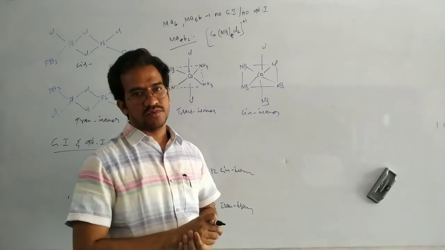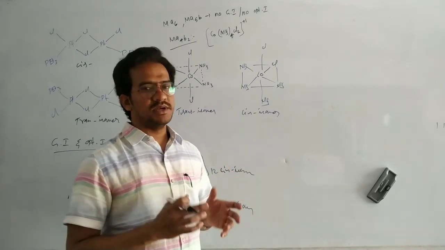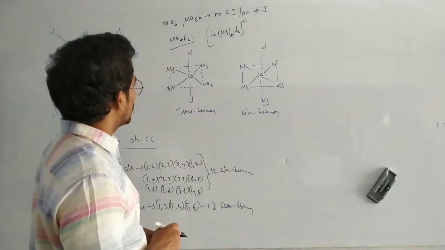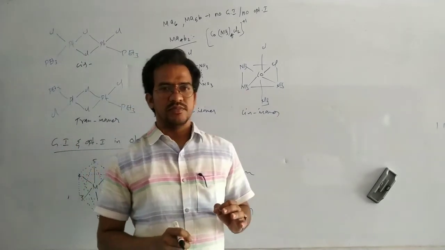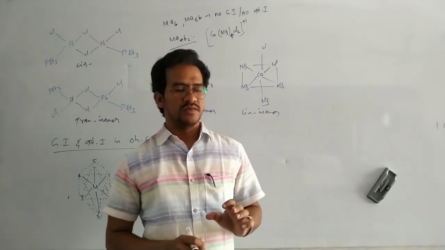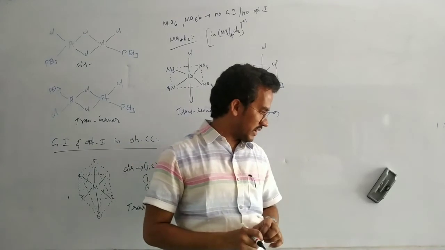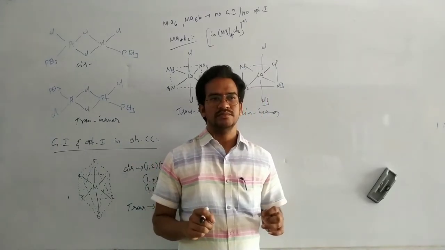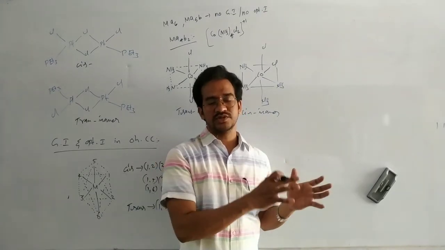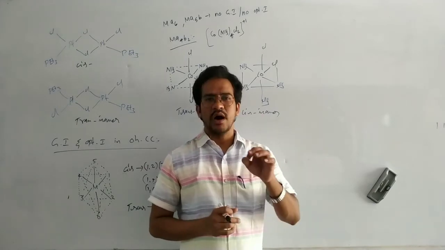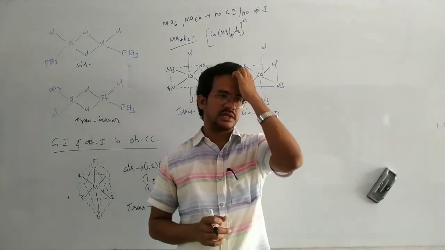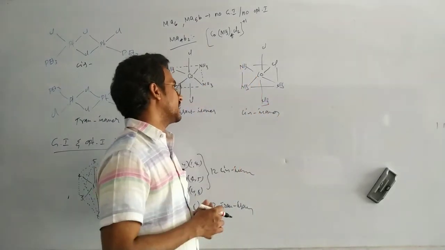Now coming to optical isomerism, which one is optically active? If any molecule does not contain a plane of symmetry, it is optically active. We studied this in first year chemistry, that is stereoisomerism. Then it exists in two forms, dextro as well as levo. Every optically active compound exists in two forms, dextro and levo.